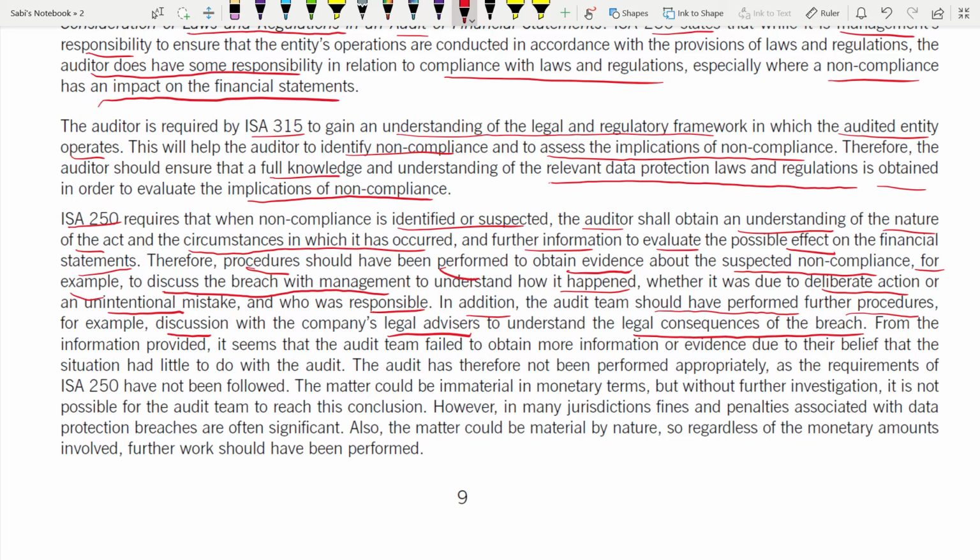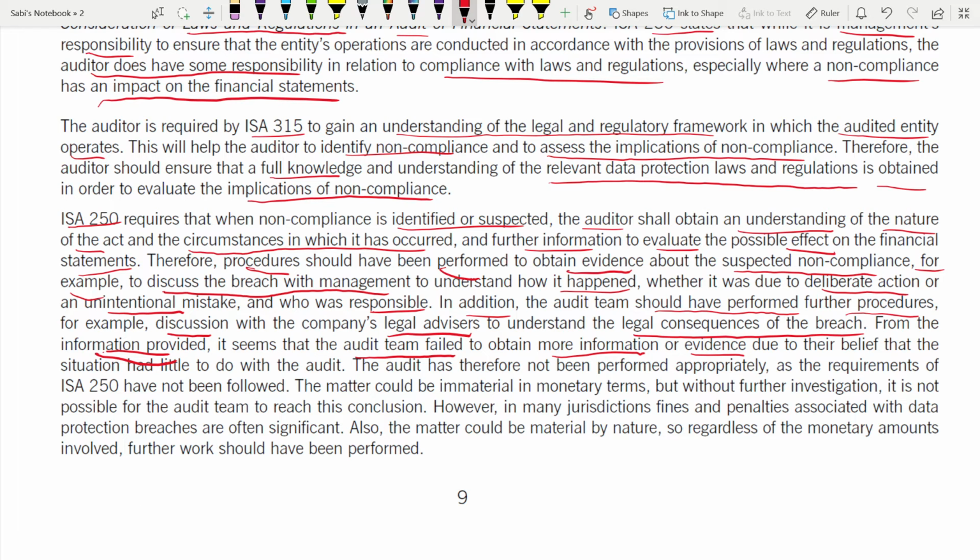So from the information provided, it seems that the audit team failed. Don't just say the audit team has failed or they are not doing. You have to say this, that from the information that has been provided to you. This makes your answer more reliable and more credible. According to the source, it seems that the audit team failed to obtain more information or evidence.